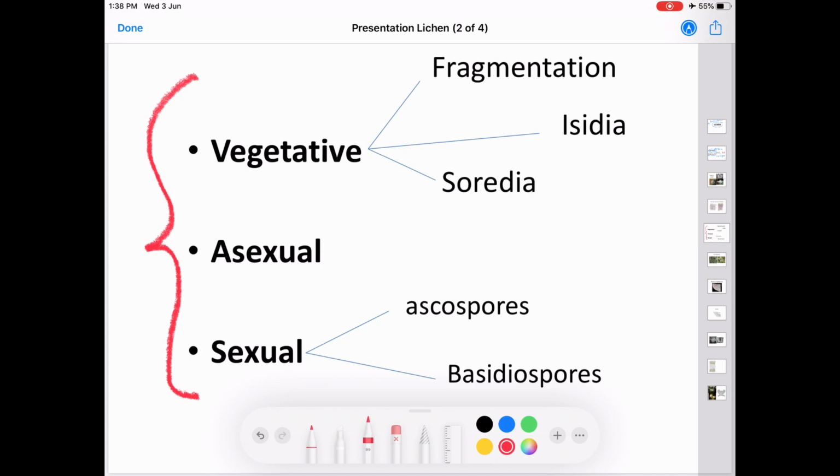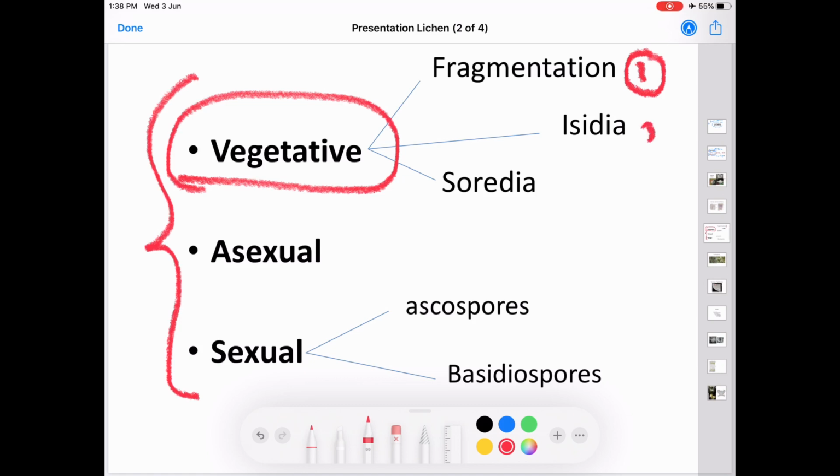Here, the first reproduction, the vegetative reproduction. Vegetative reproduction is taking place through three different methods. First one is fragmentation, second one is isidia formation, third one is soredia formation. In fragmentation, the fungal hyphae is broken down into small units, and each unit is again developing into a new thallus.